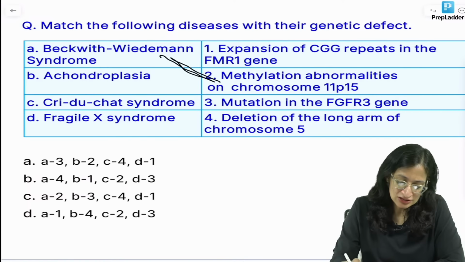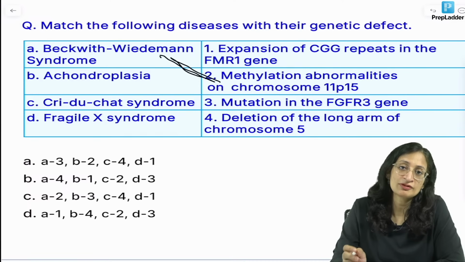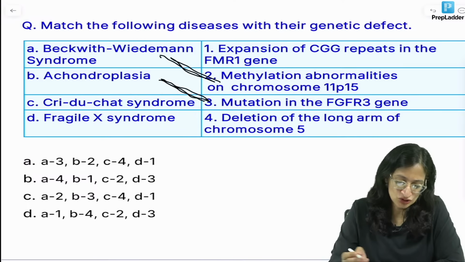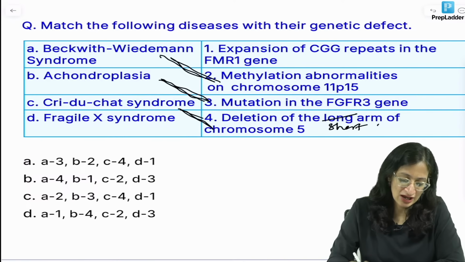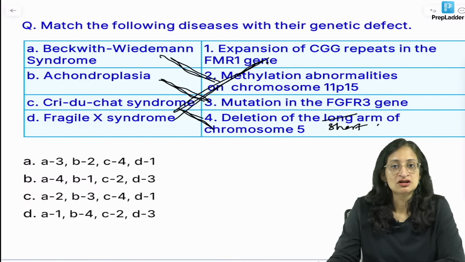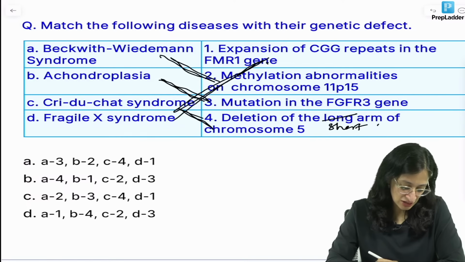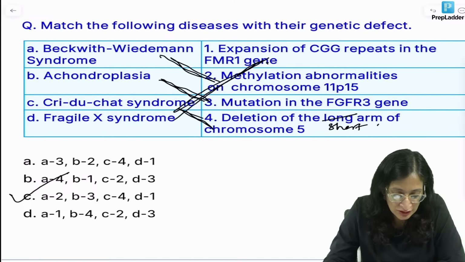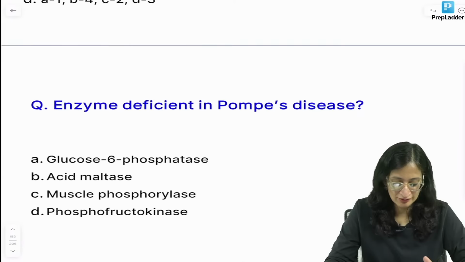Achondroplasia, we know it is autosomal dominant, but what is the gene? FGFR3. So mutation in FGFR3. Cri-du-chat, we know it is deletion of the short arm of chromosome 5. And Fragile X syndrome is expansion of the CGG repeats in the FMR1 gene. So our answer here is A with 2, B with 3. Option C is the best answer here. Ashutosh, very good.